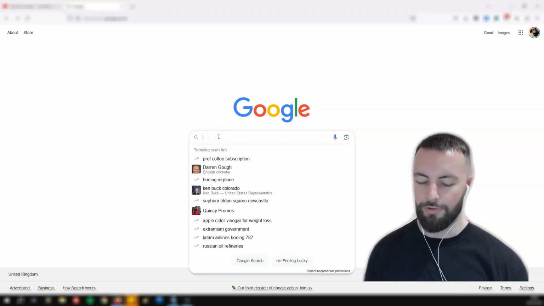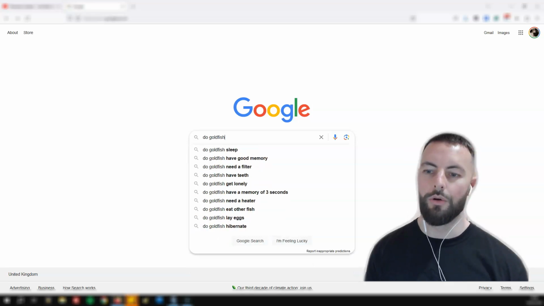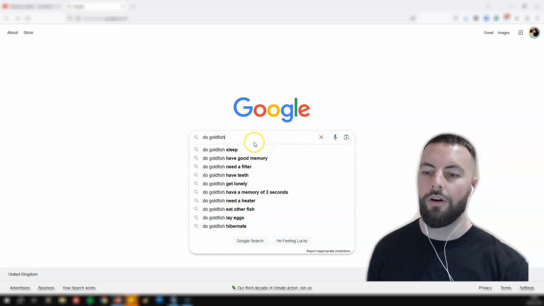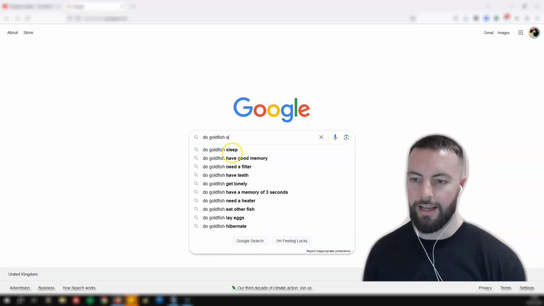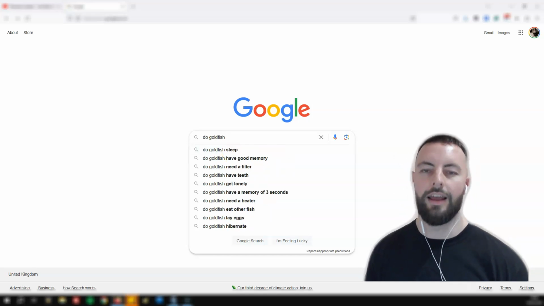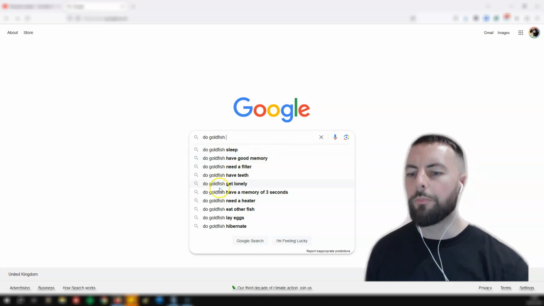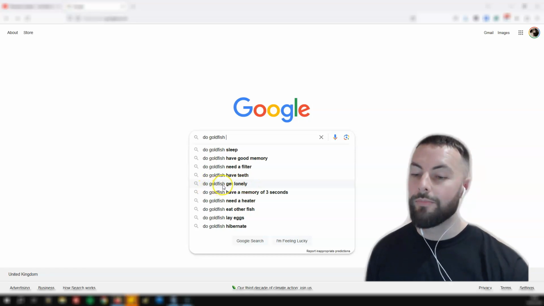And I'm just going to do that using the Google auto suggest method. So I'm just going to type "do goldfish", just type in something related to the niche. And that gives us all of these different keyword ideas here. And obviously you can get more keywords by typing different letters, etc., etc. For the purpose of this example, I'm going to pick this keyword here, "do goldfish get lonely". Very sad topic, but we'll go with that one anyway.